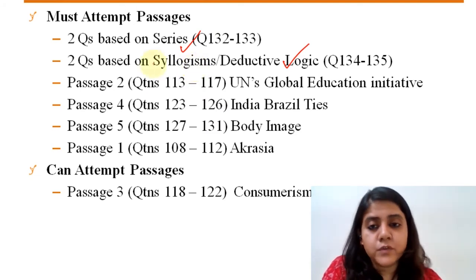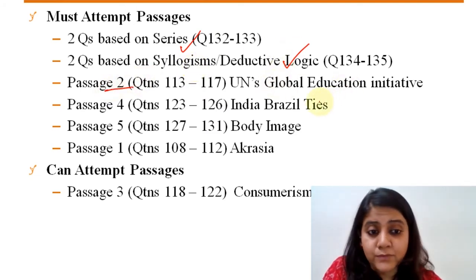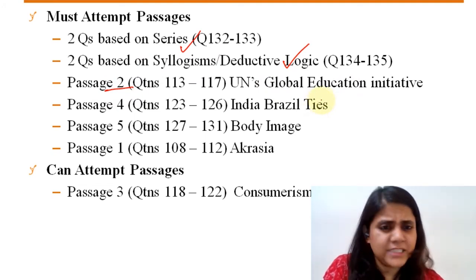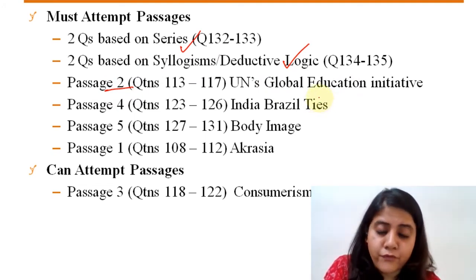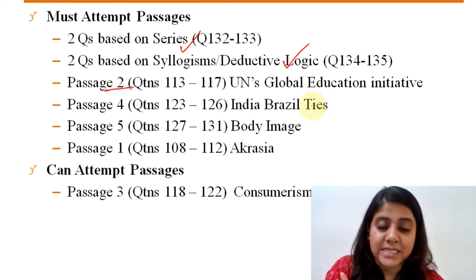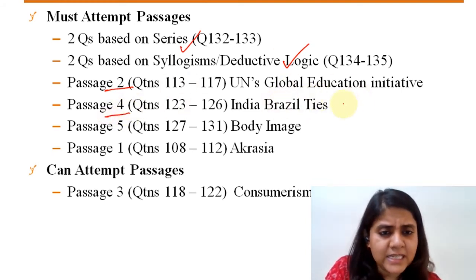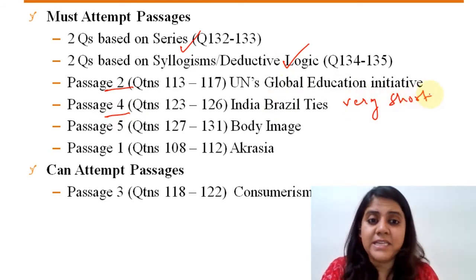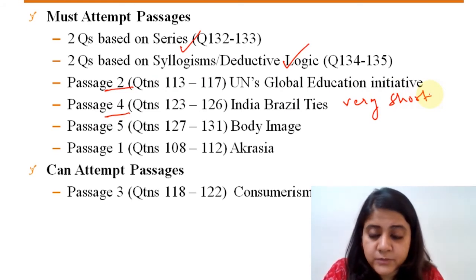Coming to the passages, if you see, the second passage about UN's Global Education Initiative was a very decent, easily understandable read, and the questions were also fairly simple and easily doable. The fourth passage was about India-Brazil ties. If you remember, it was a very short passage with very easy and straightforward questions. Without a doubt, you should have been able to do this, right?